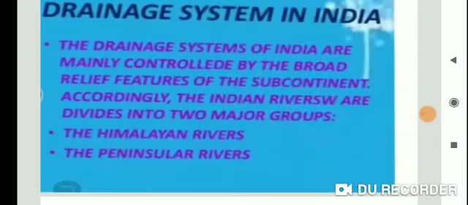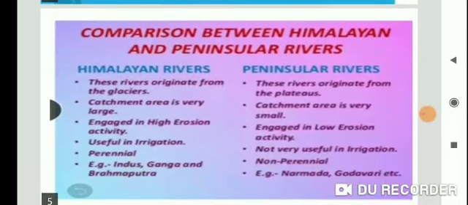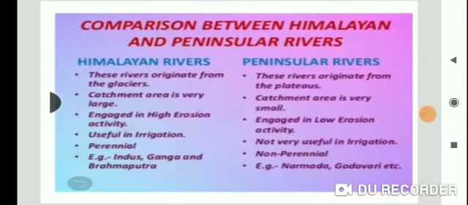In this lecture also, you have already discussed the drainage system in India, the Himalayan rivers and peninsular rivers. Now see, this is the difference between the Himalayan river and the peninsular river. Himalayan rivers originate from glaciers and peninsular rivers originate from the plateau. Himalayan rivers are very large and peninsular rivers are small. Himalayan rivers have high erosion activity, peninsular rivers low erosion activity. Himalayan rivers are very useful for irrigation, peninsular rivers not very useful. Himalayan rivers are perennial, peninsular rivers are non-perennial. Examples: Indus, Ganga, Brahmaputra, and Narmada, Godavari.